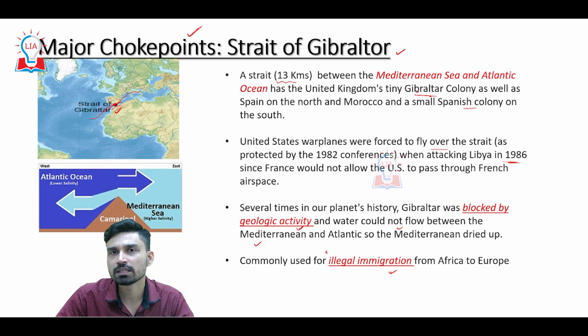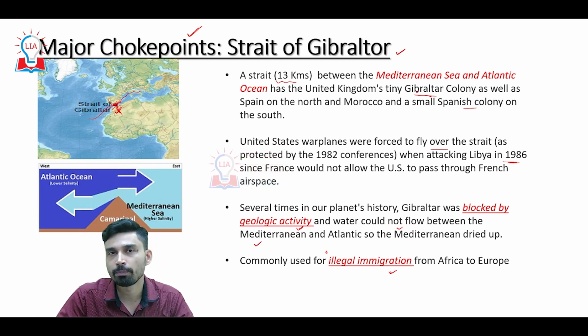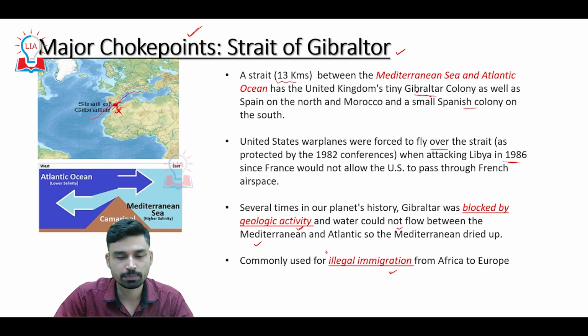So many people from these countries migrate to Africa because it's easier for them due to, we can say, an easier visa regime, and that is why once they reach Africa they pay hundreds and hundreds of dollars to agents to facilitate their crossing from Africa to Europe via the Strait of Gibraltar.